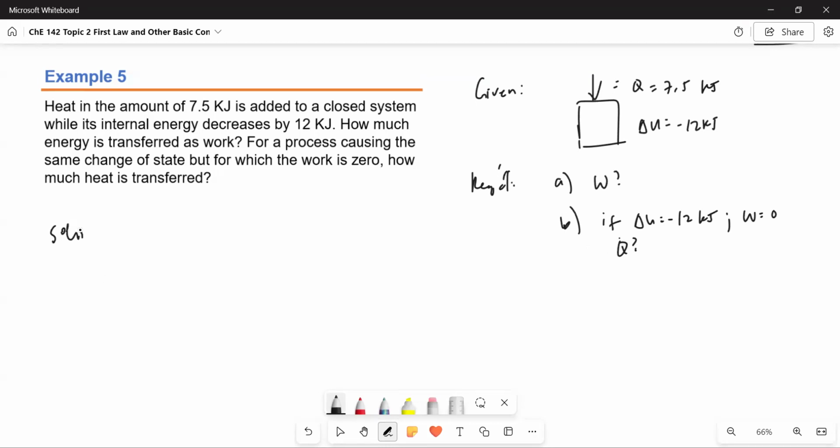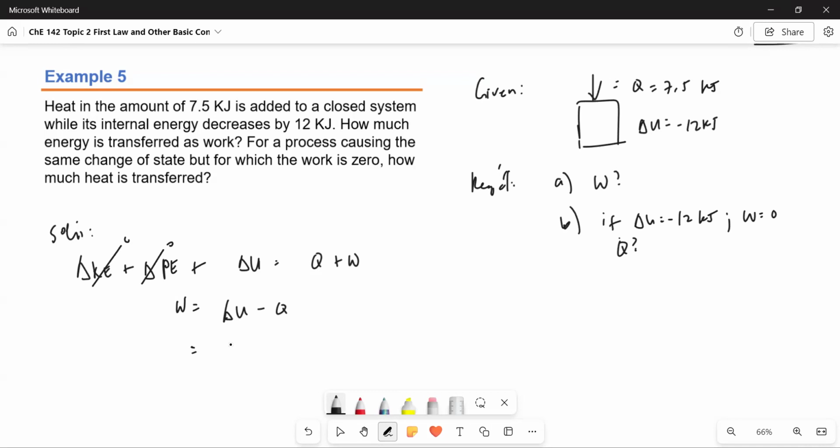For the solution, we begin with the general energy balance, as usual, delta U equal to Q plus W. For closed systems, we assume the kinetic and potential energy changes are zero, so no info about that. Then we isolate W on one side of the equation.